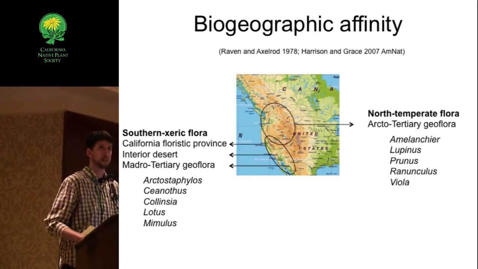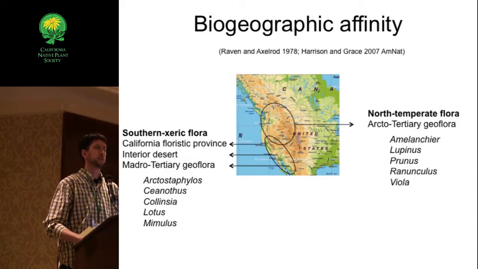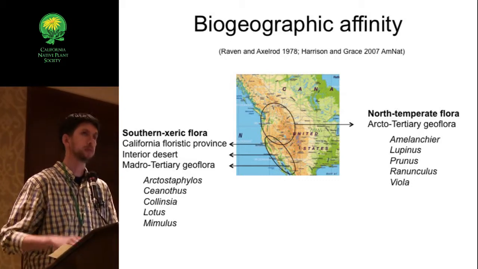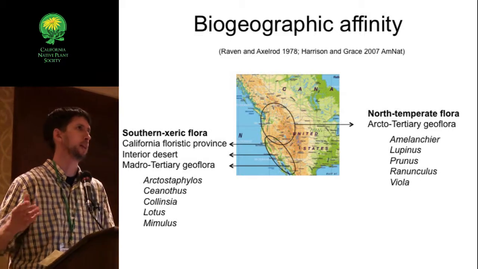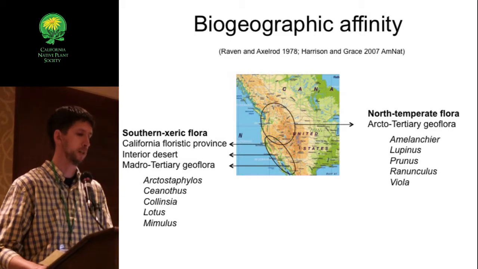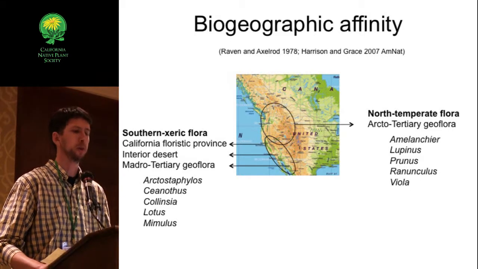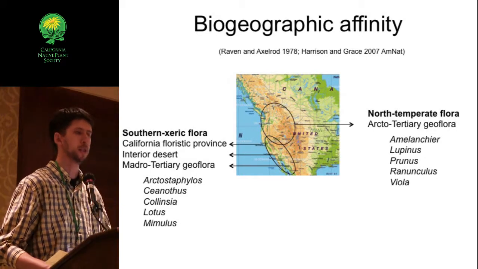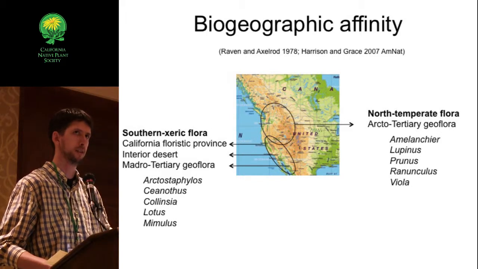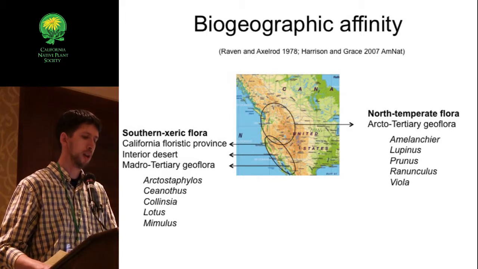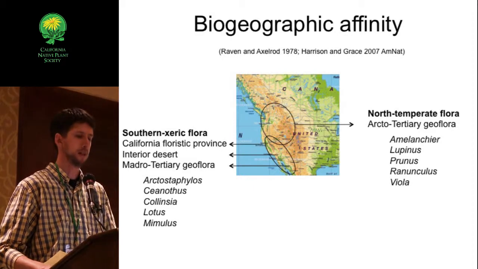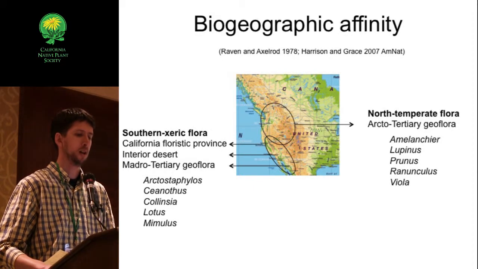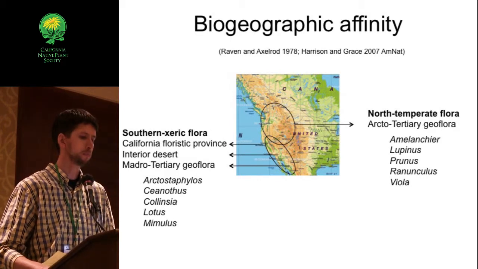The California floristic province is a group of species and genera that often diversified subsequent to the Pliocene onset of the Mediterranean climate in California, when things really started to dry out. And then there are two other groups that moved into California following the onset of the Mediterranean climate. There's an interior desert group, which diversified to the east and the south, and then also a Madro-Tertiary group, which diversified during the drier periods of the Tertiary and often to the southeast of California as well.